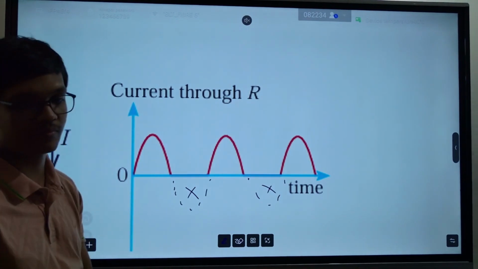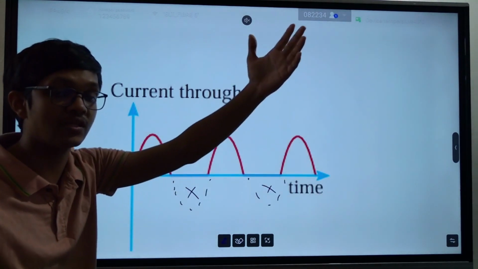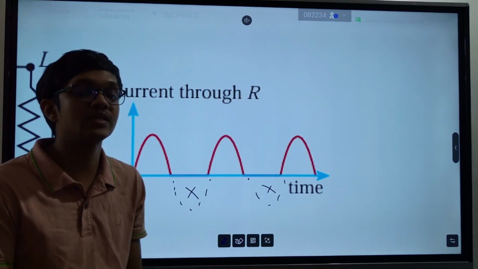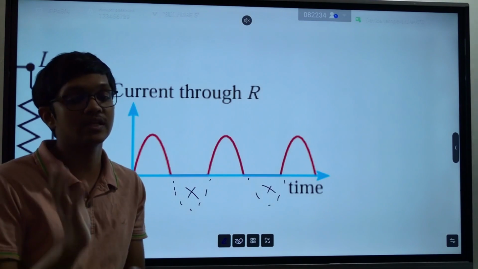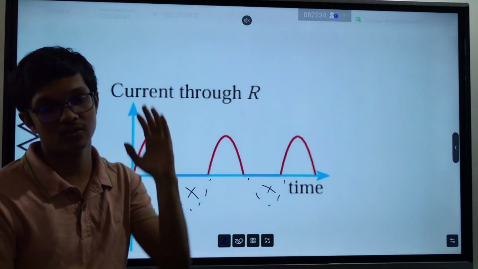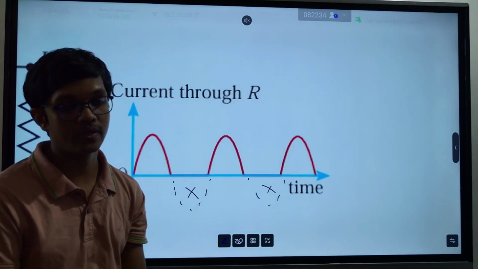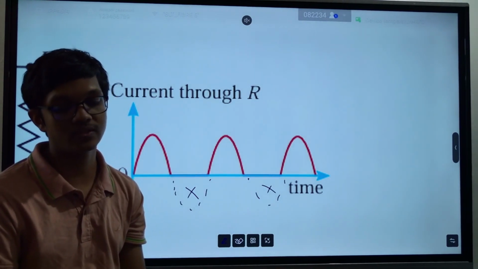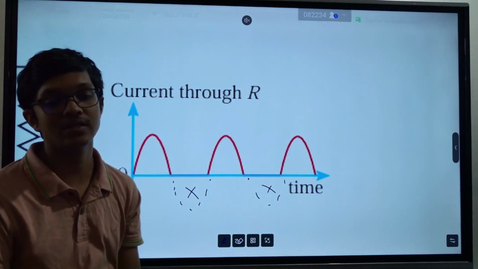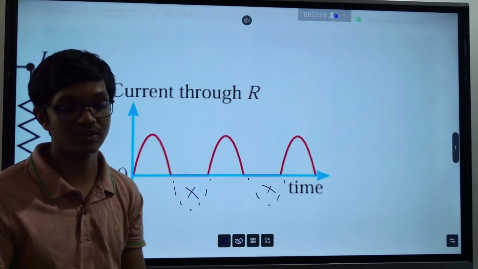That means our turbines use maybe diesel, maybe petrol, and they produce electricity, and then they send you a current, but you just waste half of the current. And that's not good. This is not an efficient system. So if we can use this negative cycle also, it would be really wonderful. For that we use